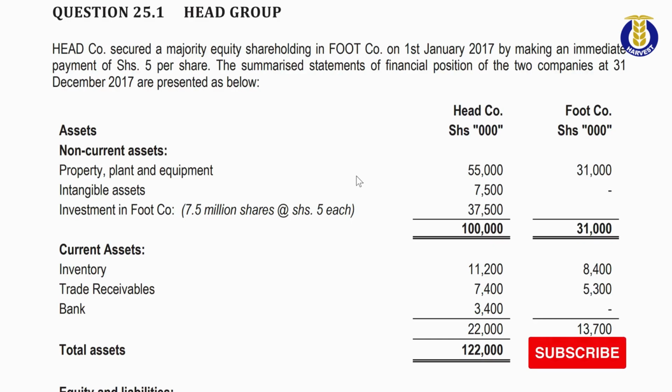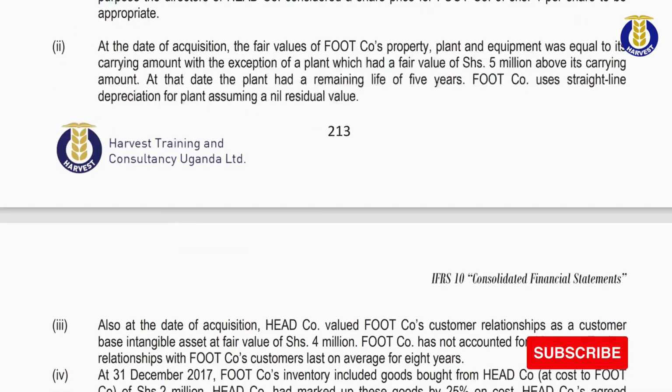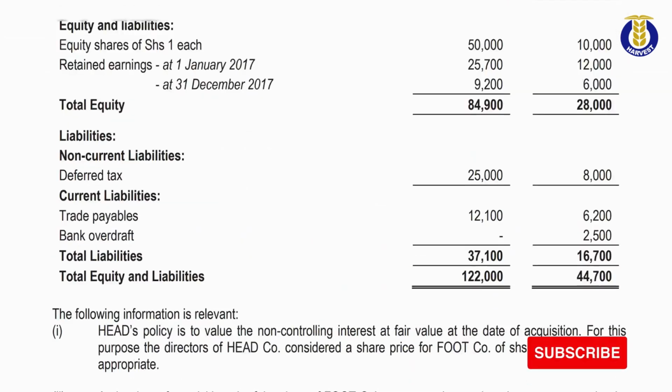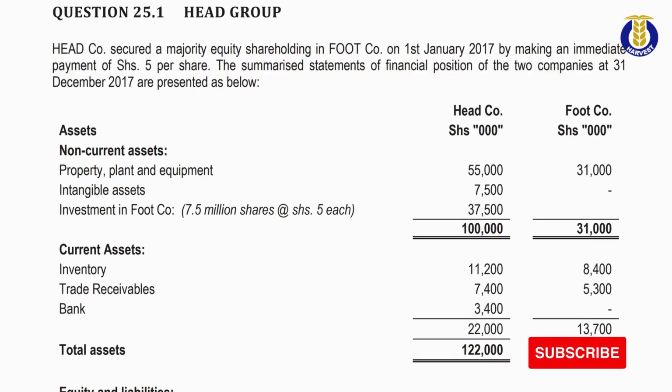Now, for the interest of time and to shorten the video, make sure you have read through all the parts of this question, because I'm going to be referring to the different parts of the question as if they have been clearly read.